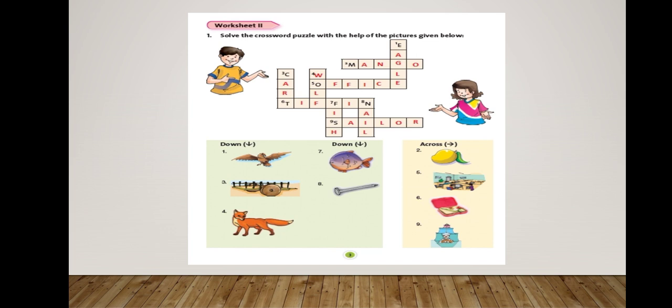Fifth is office, O-F-F-I-C-E. Sixth is tiffin, T-I-F-F-I-N. And ninth is sailor, S-A-I-L-O-R. So we have done this crossword puzzle.